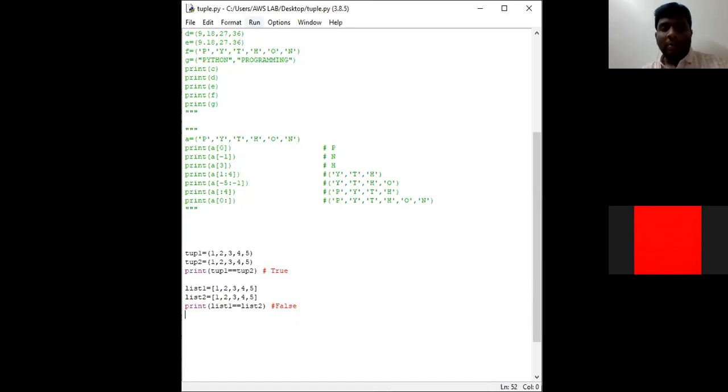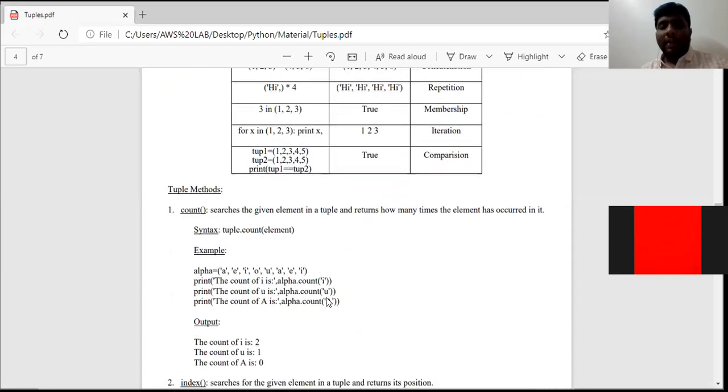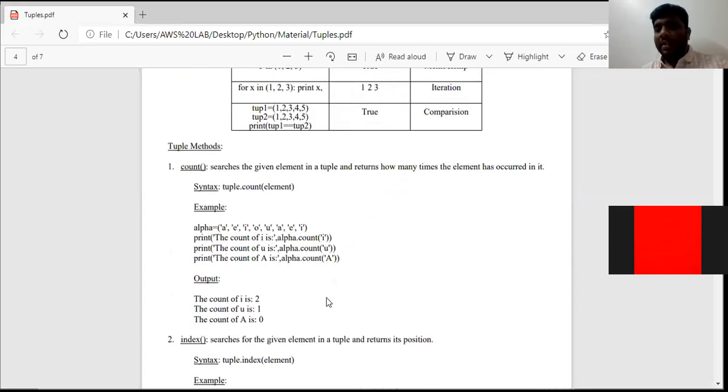See, we shall check, run this program. Clear everyone? So with lists we can change the elements, right? So we are getting true in the case of tuple. Okay. And the last concept is tuple methods. Already we discussed yesterday in list methods. In the same way, all the predefined methods which exist in list also exist in tuple.